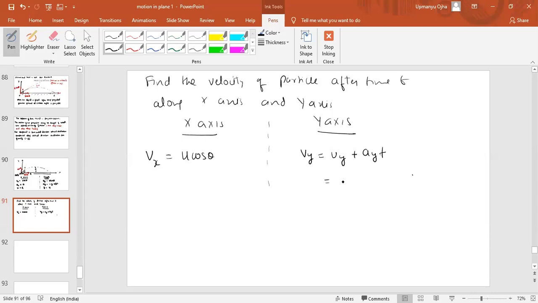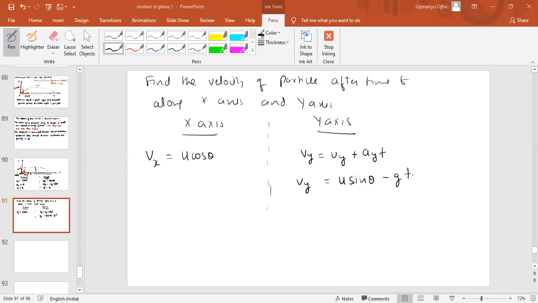So this would be u sine theta minus gt. So that is the velocity of the object after time t along the y-axis, and the velocity along the x-axis will be equal to u cos theta.